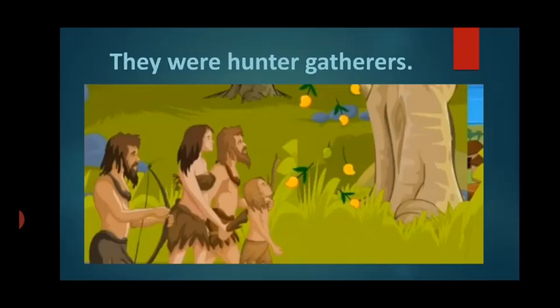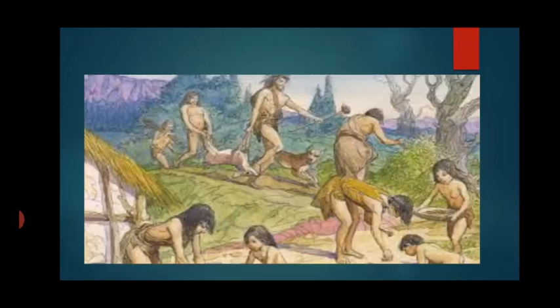So you can see here mangoes and fruits falling from the tree. We used to simply gather this and eat it and fill our stomach. So we were hunter gatherers. Can you see? You can see this image, both of the things, hunting as well as gathering.